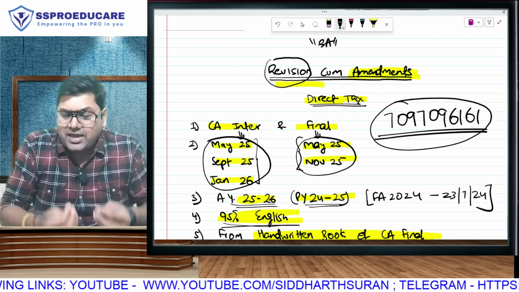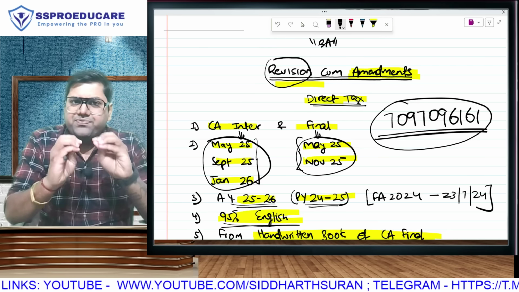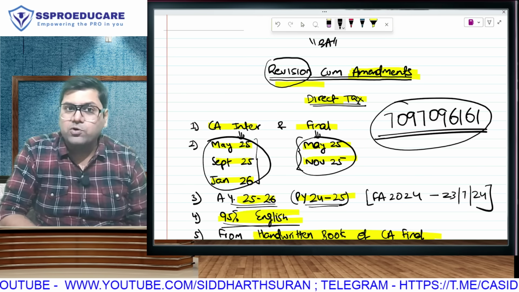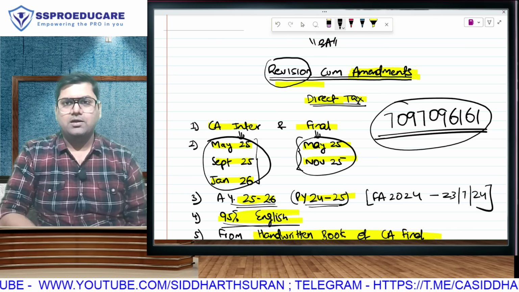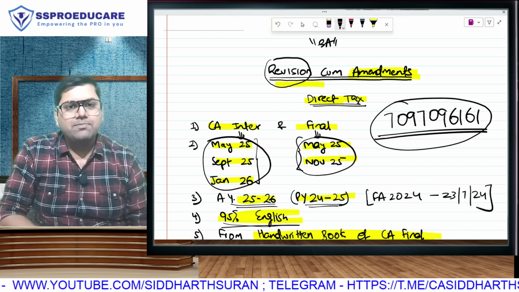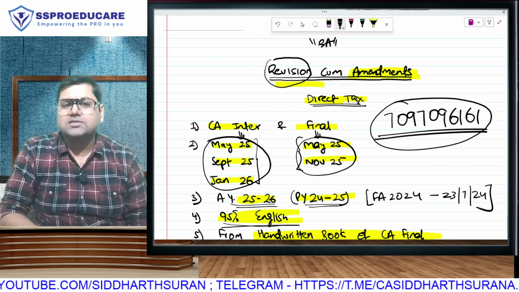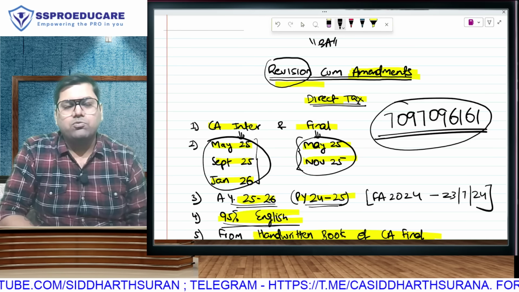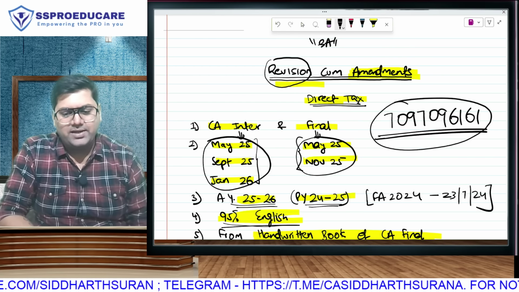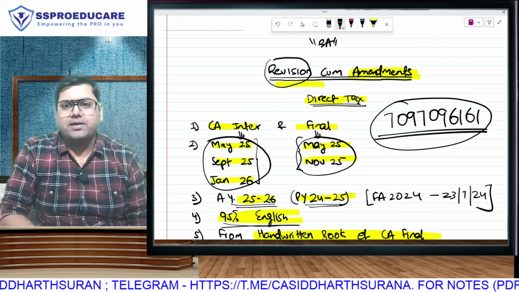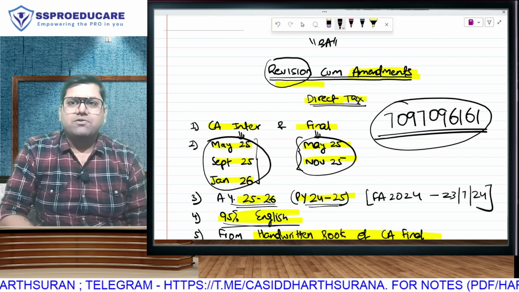By chance if anything is not clear in this video, you can WhatsApp on this number and the team will make everything clear before you buy anything. If you have any kind of query, so that there is no confusion, the team is always going to be helpful and available for you. I have given clear instructions: if any student has any difficulty, you make it a point to resolve it as soon as possible. So ladies and gentlemen, very soon we will be bringing the revision and amendment lectures one by one.